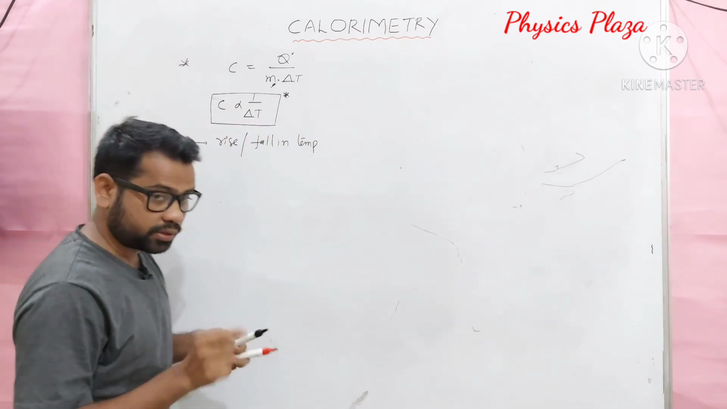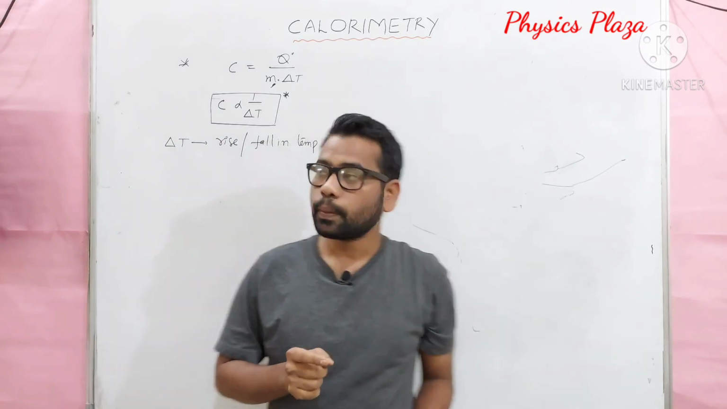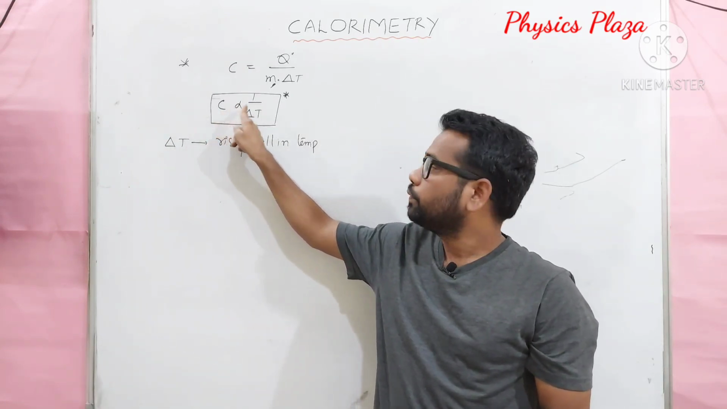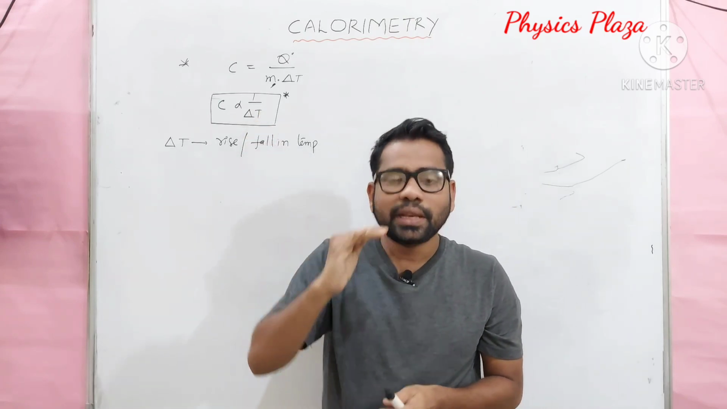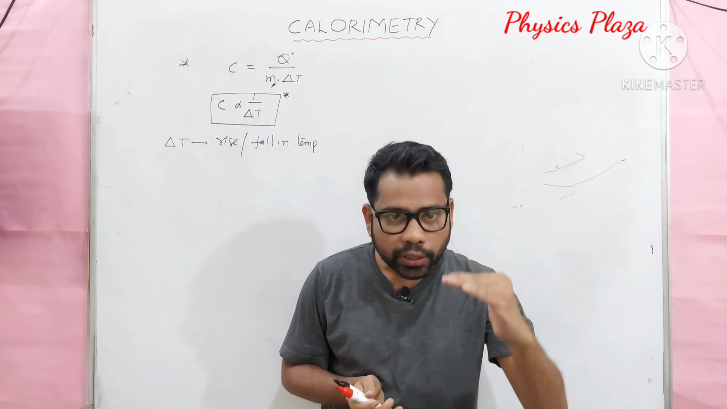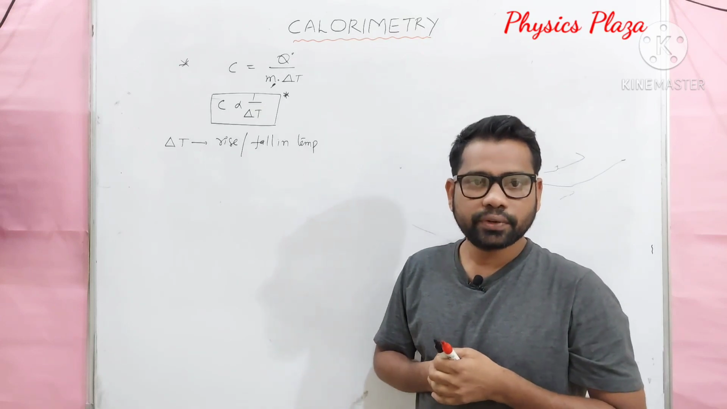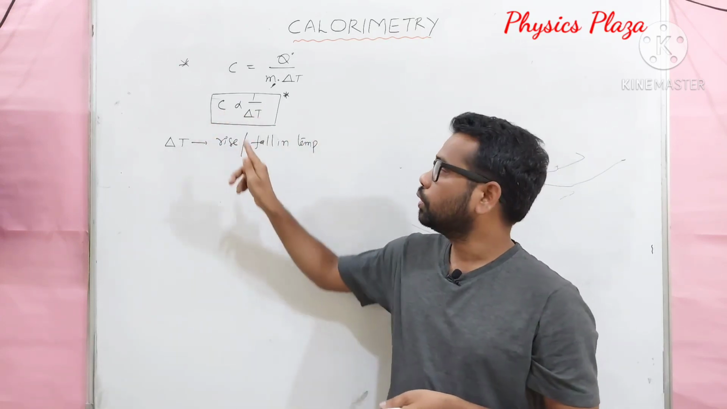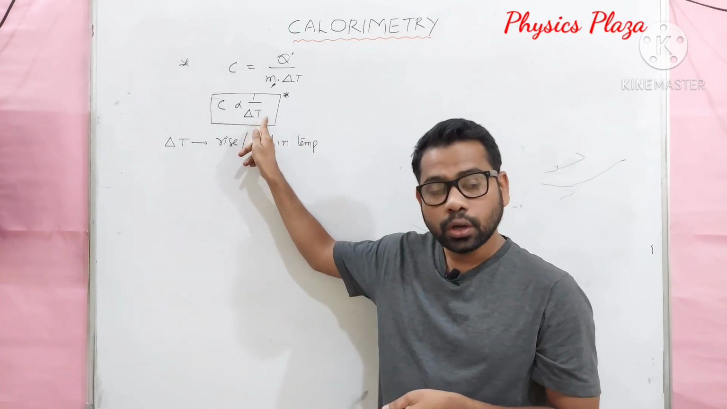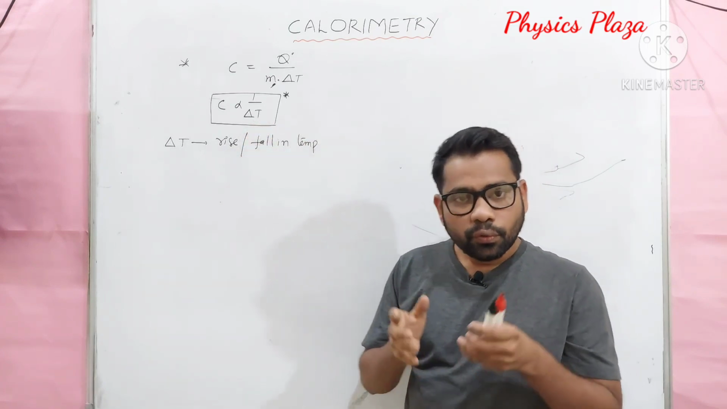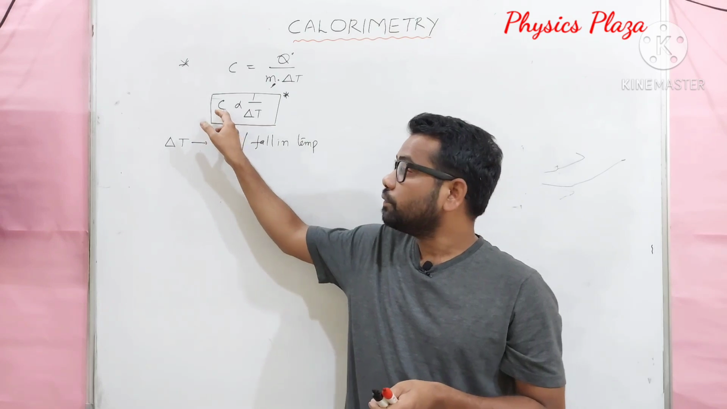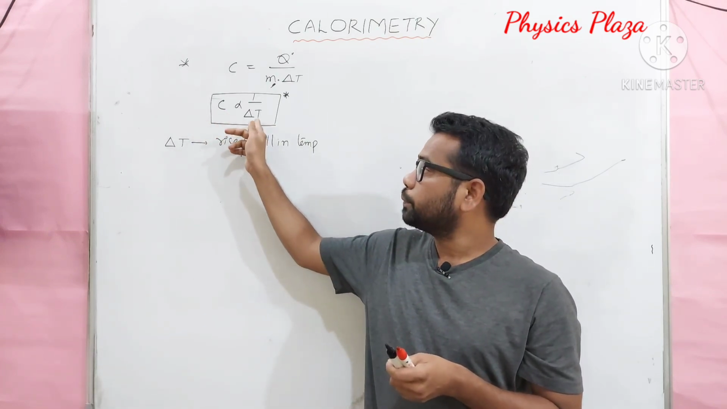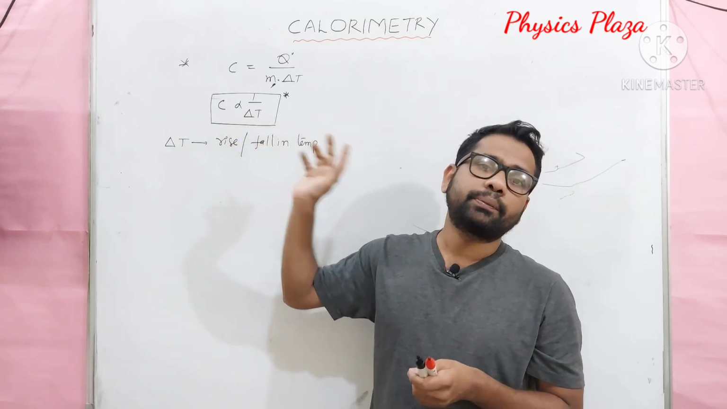Then what is the meaning of C being inversely proportional to delta T? Children, please note down, please write down. It's very, very important. The material with high specific capacity will show low rise in temperature or low fall in temperature. I repeat once. The material with high specific capacity will show low rise in temperature or low fall in temperature. Whereas the material with less specific capacity will show more rise in temperature or more fall in temperature.